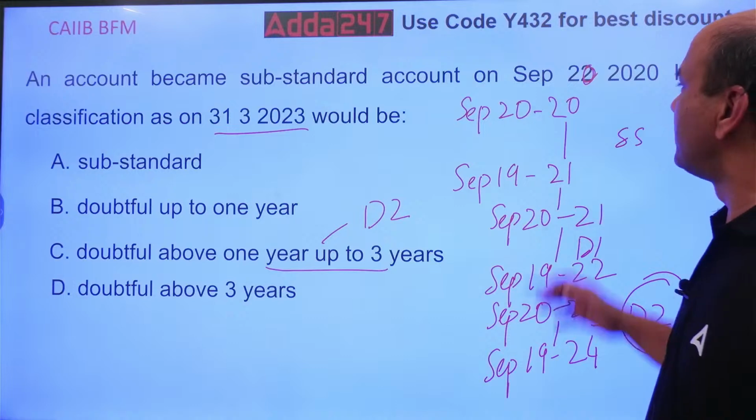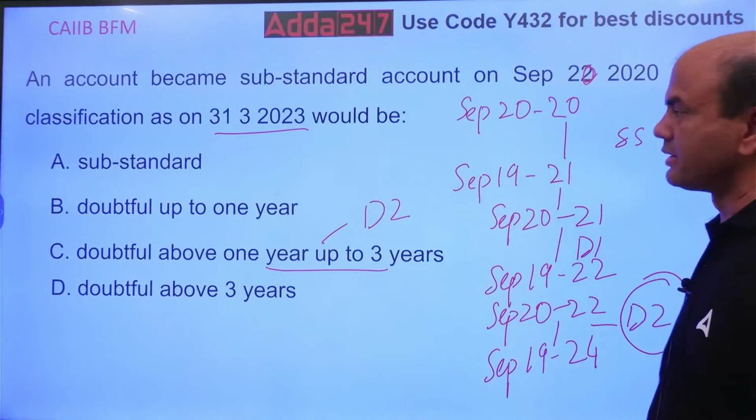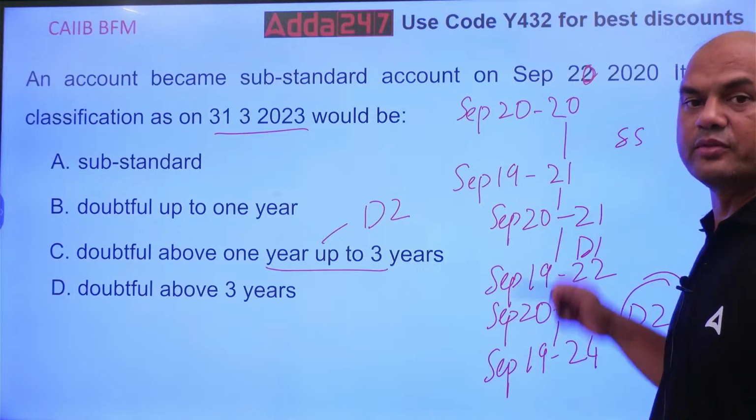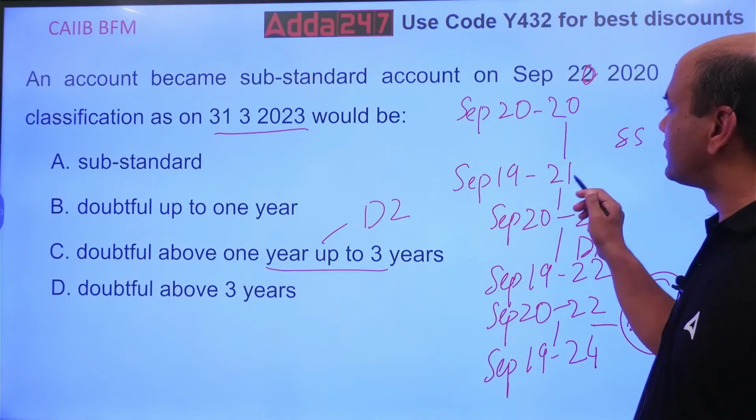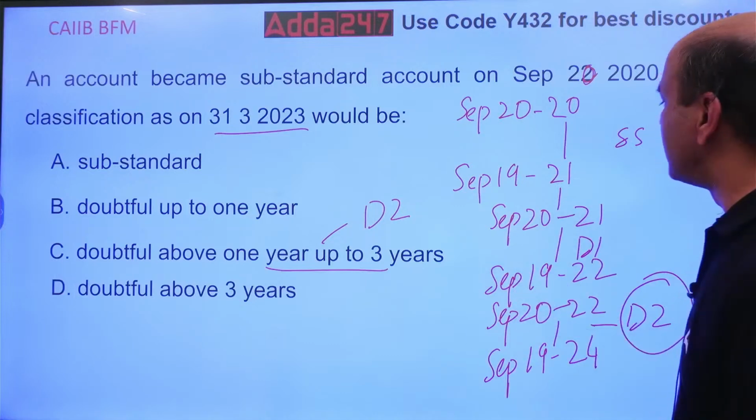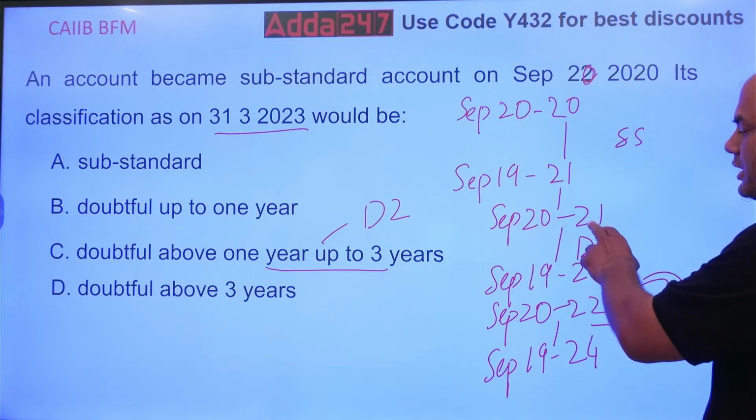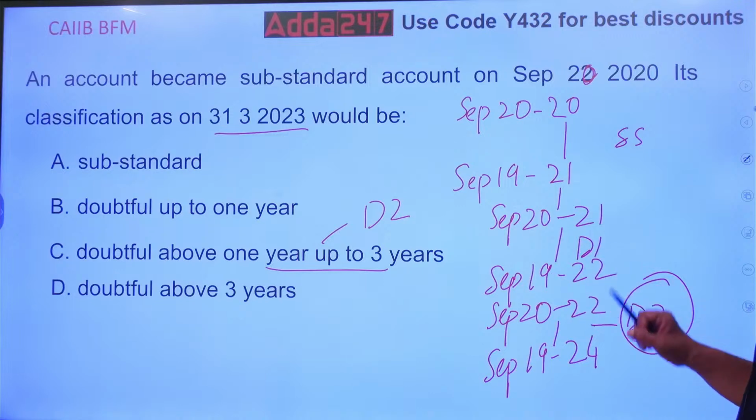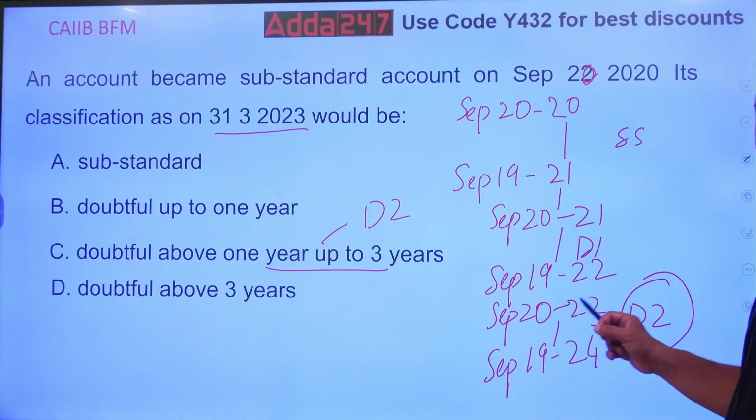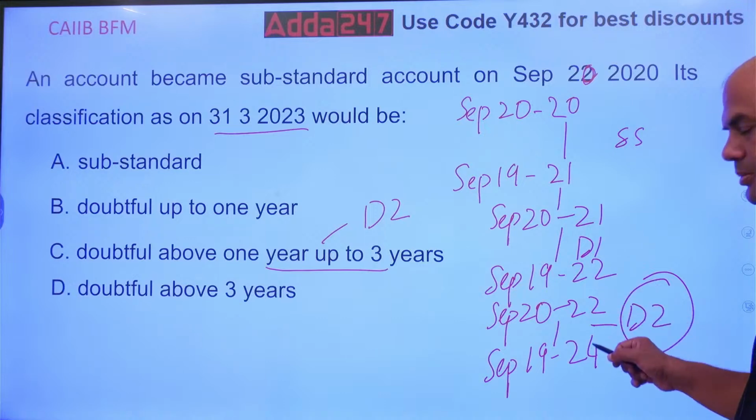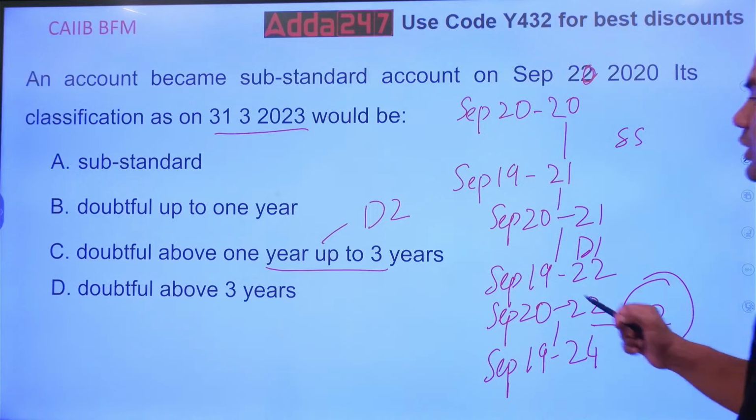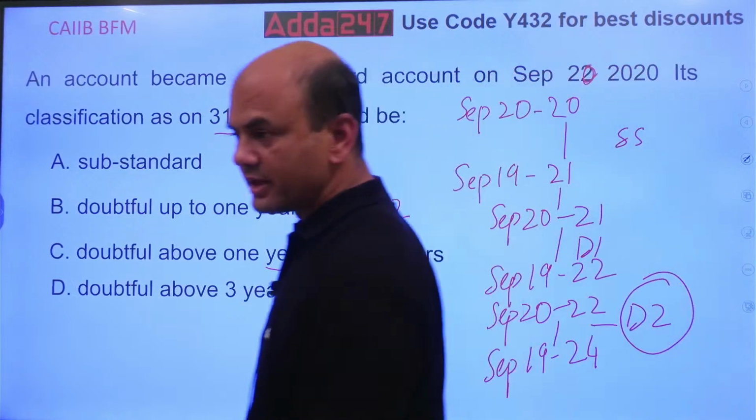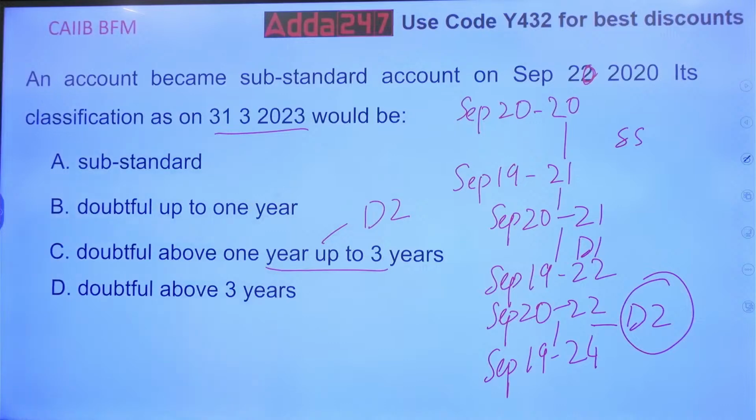So what will be the classification on 31/3/2023? If September 20 starts, then 1 year will end on September 19th, 21. That is substandard. Then September 20 it will start again in 21 and it will be doubtful 1. That will continue up to September 19th. Then September 20th again it will start in the year 22 and go up to 24. So that is doubtful 2, above 1 year and up to 3 years.